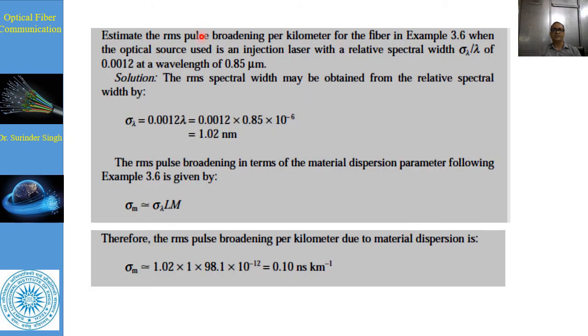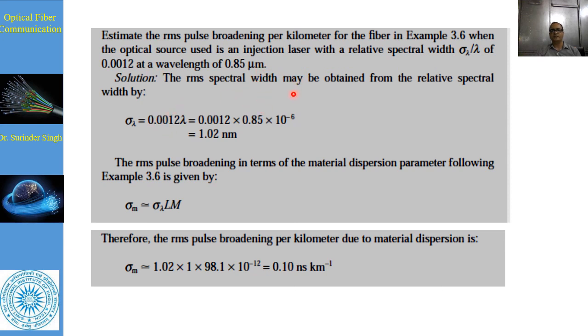Now another: estimate the RMS pulse broadening per kilometer in this previous example, when the optical pulse source used is an injection laser with a relative spectral width of sigma lambda divided by lambda of 0.0012 at a wavelength of 0.85 micrometer.